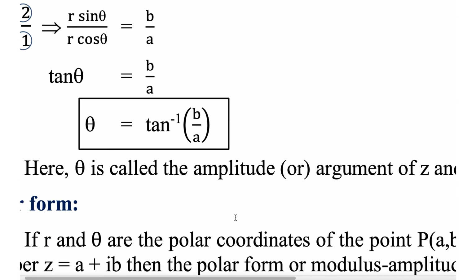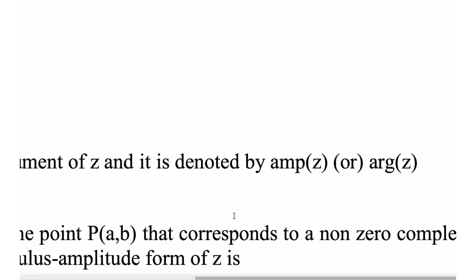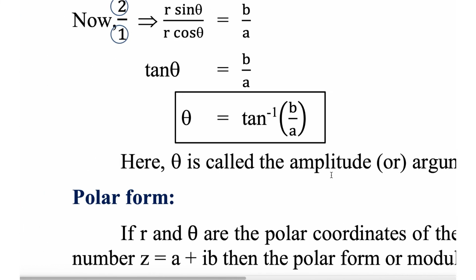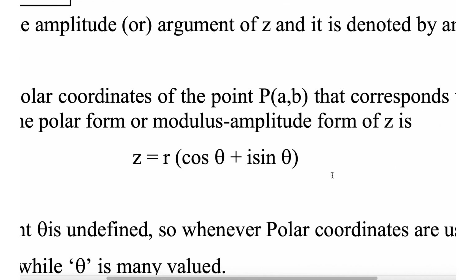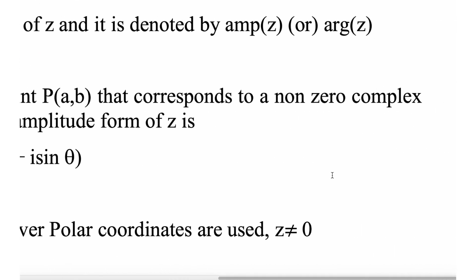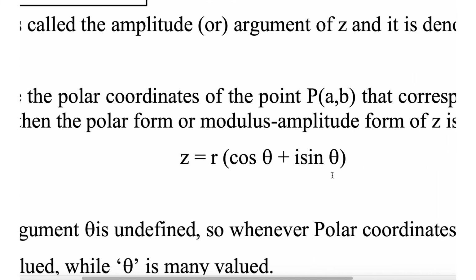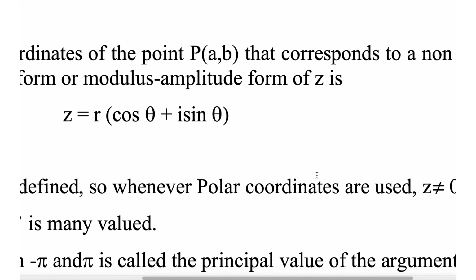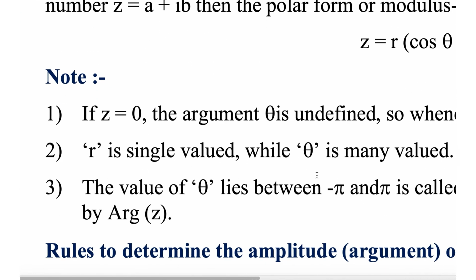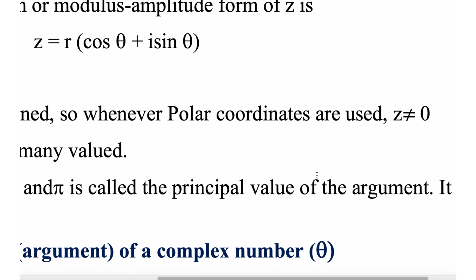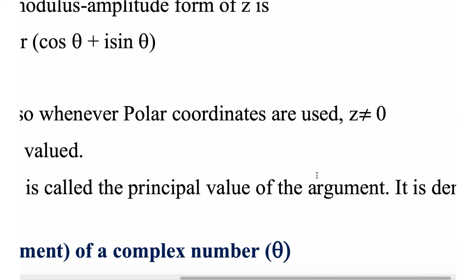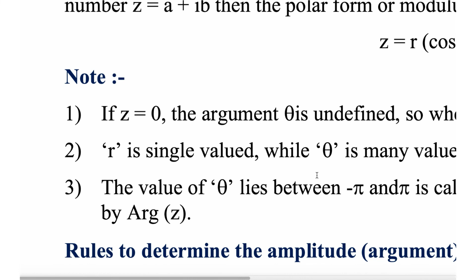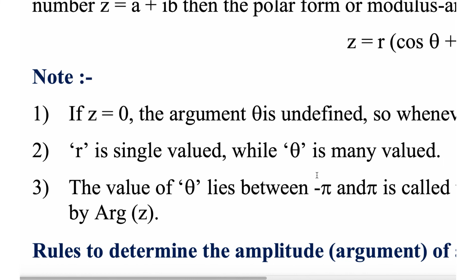Here theta is called the amplitude or argument of z, and it is denoted by amp z or arg z. Polar form: if r and theta are the polar coordinates of the point (a, b) that corresponds to a non-zero complex number z equal to a plus ib, then the polar form or modulus-amplitude form of z is z equal to r into cos theta plus i sin theta. r cos theta is a, r sin theta is b. If z equal to 0, the argument theta is undefined, so whenever polar coordinates are used, z shouldn't be equal to 0. r is single valued while theta is many valued.